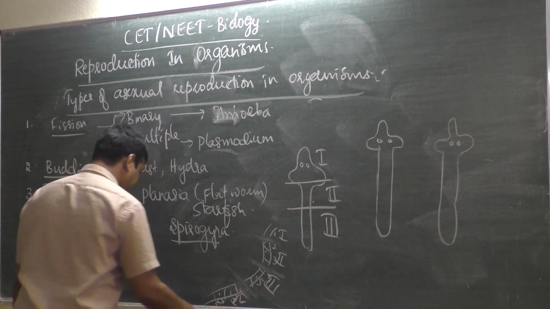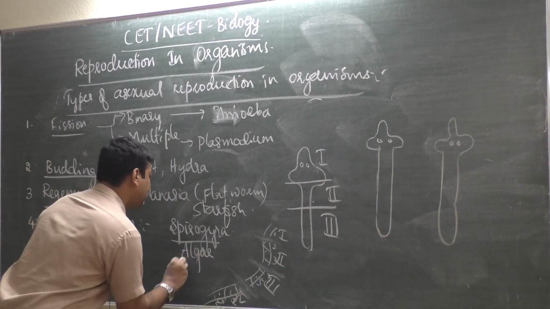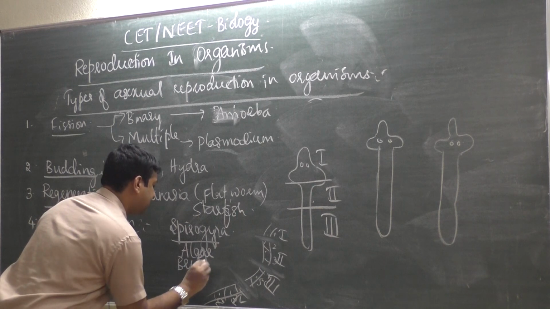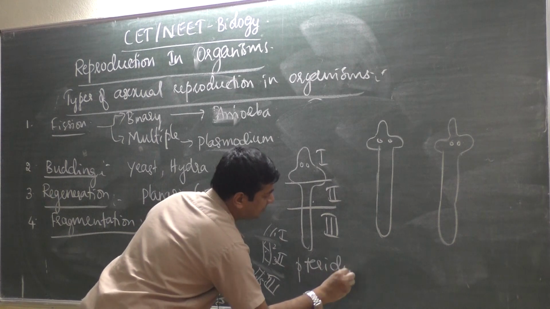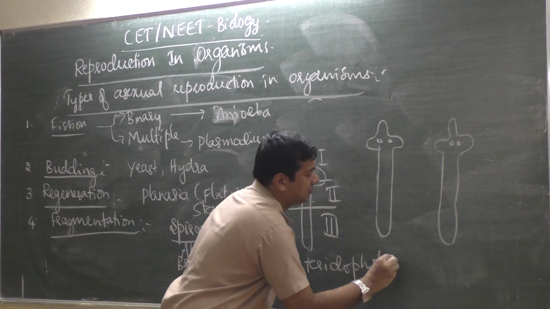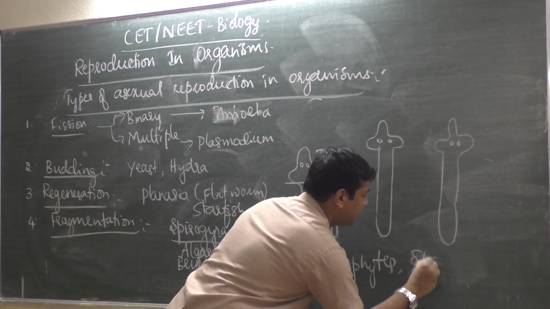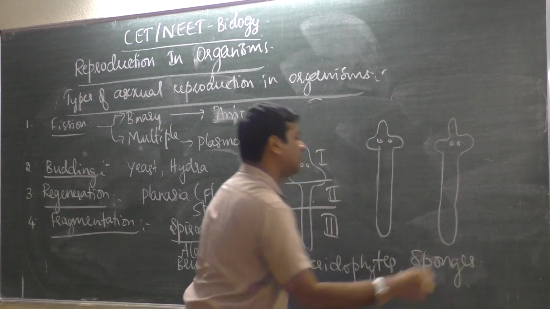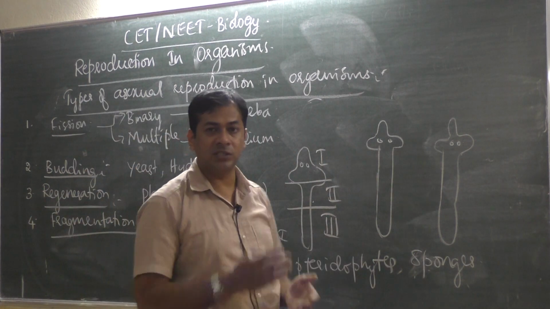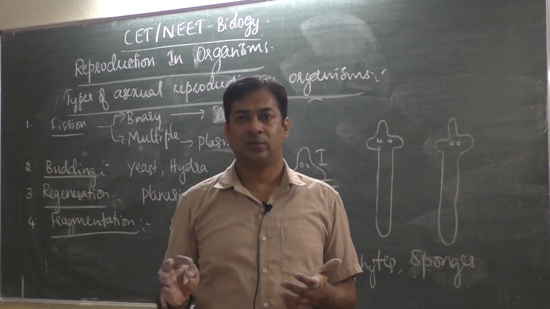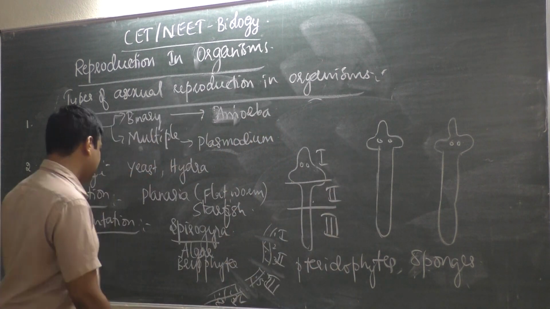Then some of the algae, bryophytes, then pteridophytes, then porifera, that is sponges, the first phylum. All these also show fragmentation. Like in sponges, if one small part is cut, then that small part becomes an entire sponge. That is nothing but fragmentation.